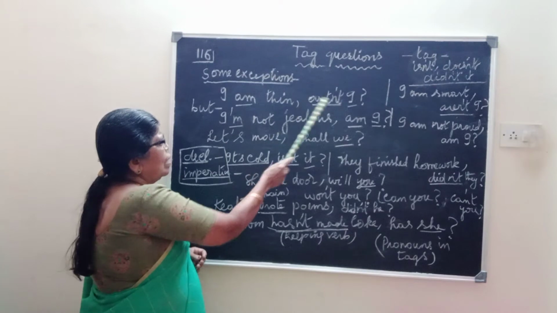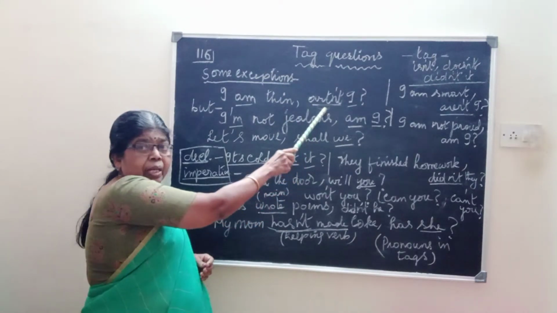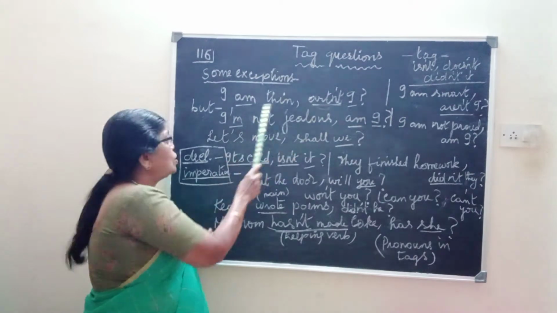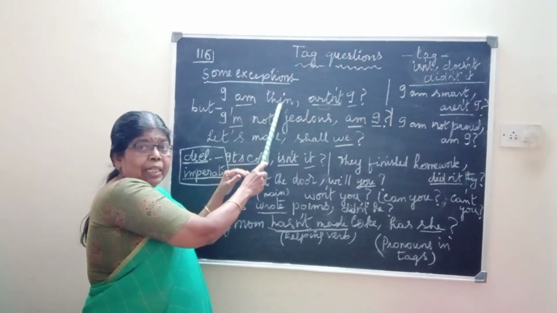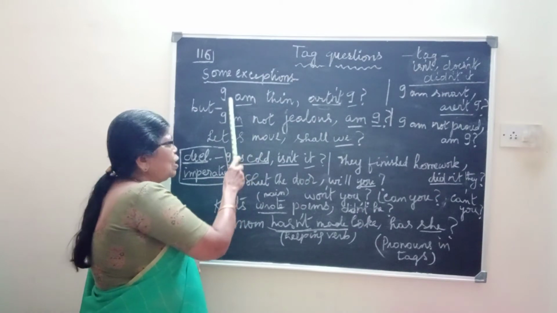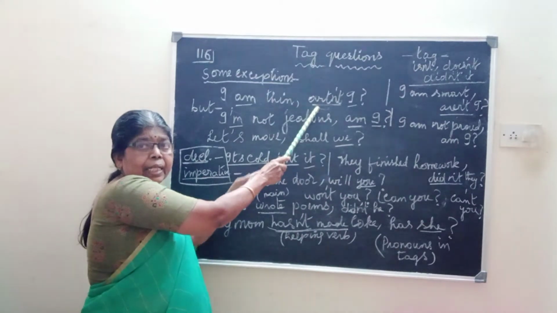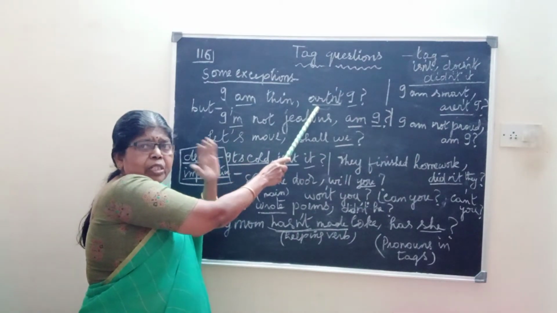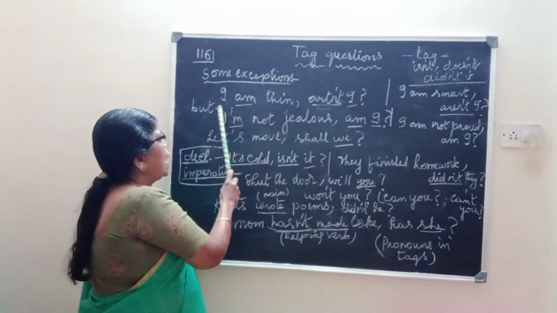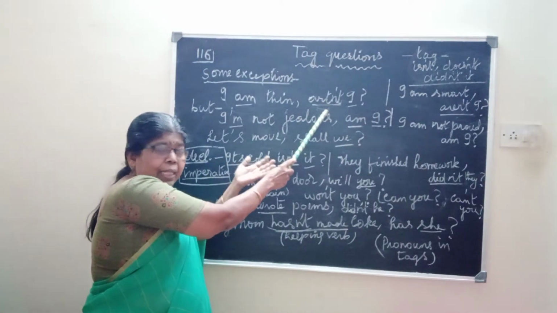What are the exceptions? I am thin, aren't I? Not "am I not?" No, because the statement is positive. In that case, regarding this verb, only "aren't" is used in the tag. This is a grammatical rule which we have to follow, that's all. That is, I am thin, aren't I?